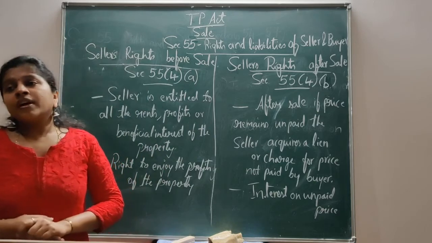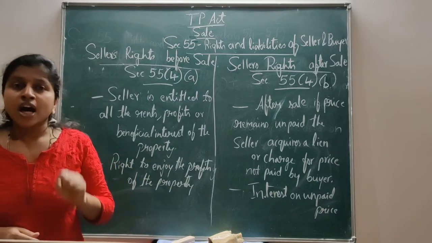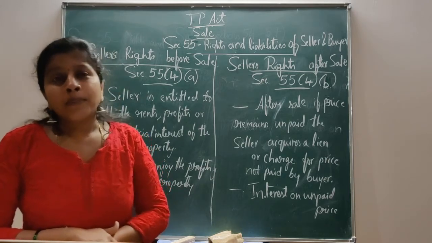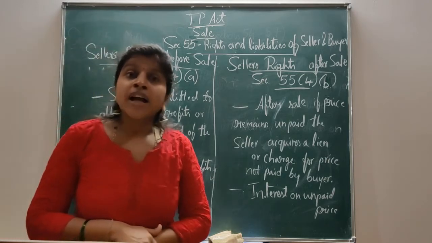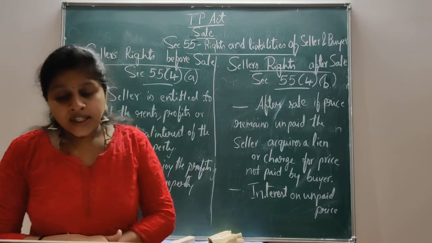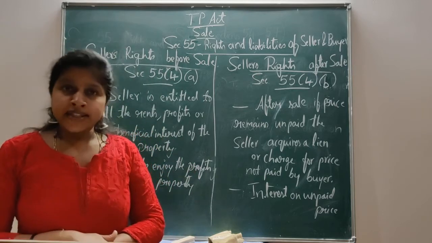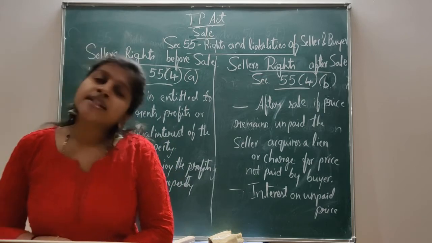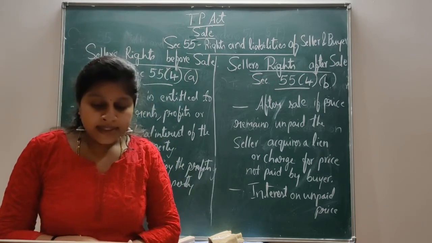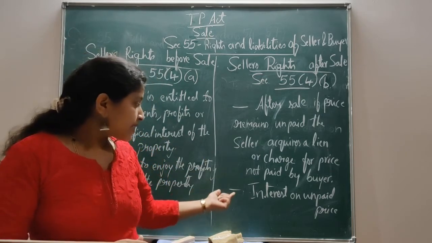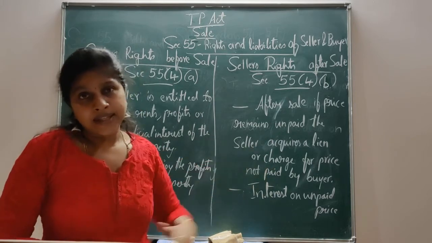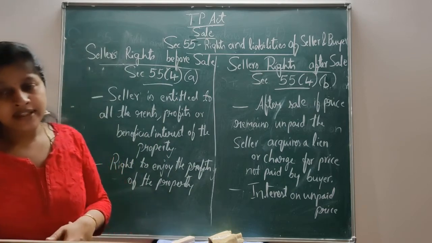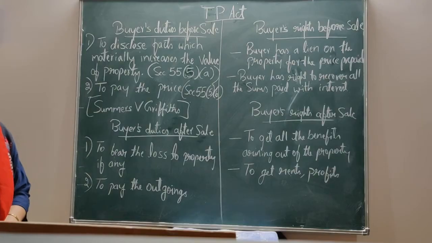Here, the seller has a charge on the property for the price which has been unpaid by the buyer. As I told you, the seller's unpaid price is like a debt, and the seller is entitled to claim not only the unpaid part of the price, but also the interest on the unpaid price. This is a right which the seller has after sale.